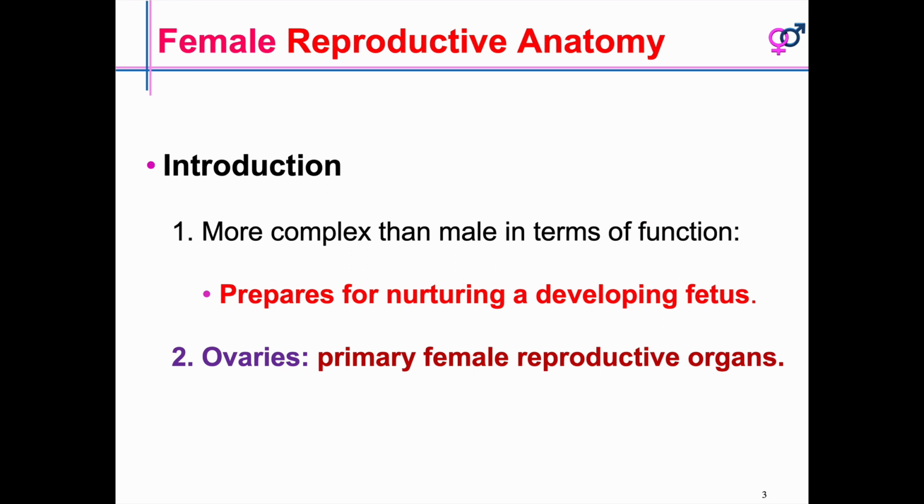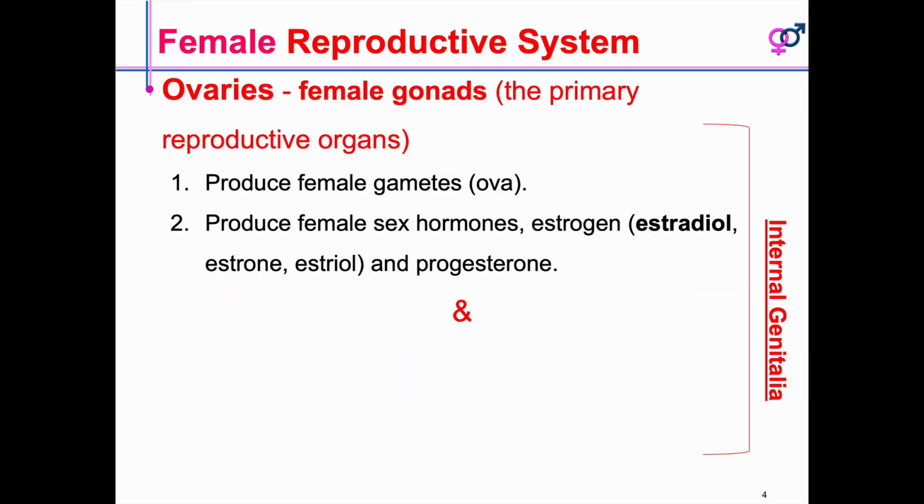Exocrine function is production of sperm cells, endocrine function is production of testosterone. Likewise, in the ovary, endocrine function is production of progesterone and estrogen, and exocrine function is production of ovum. The ovaries are the primary reproductive organ, produce the ovum, and also produce the sex hormones, estrogen and progesterone.